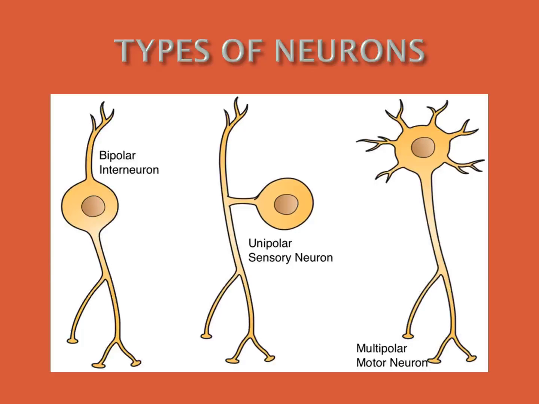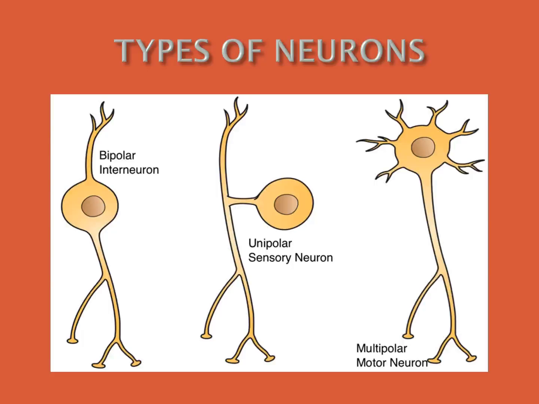This motor neuron carries impulses from the central nervous system to muscle fiber. It is called a motor neuron, otherwise efferent neuron.